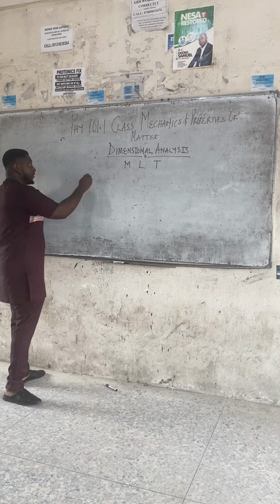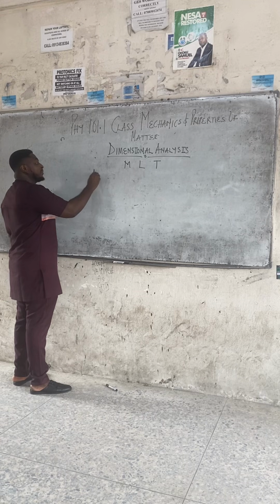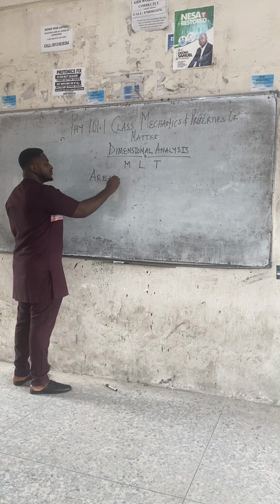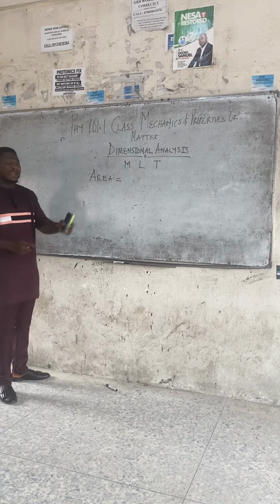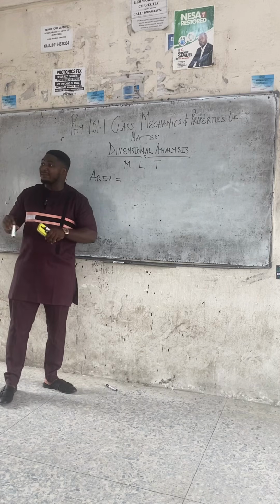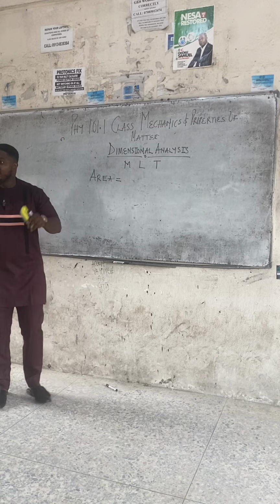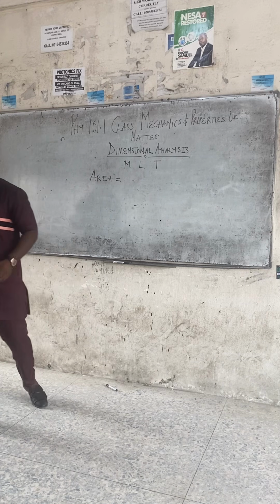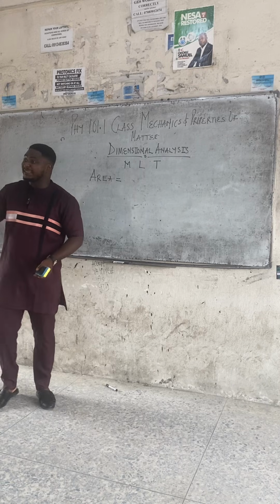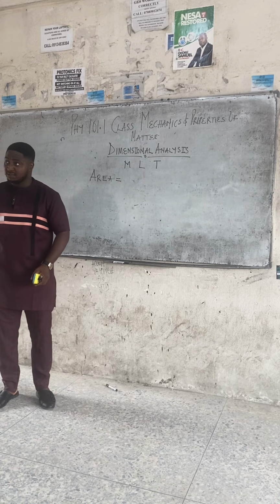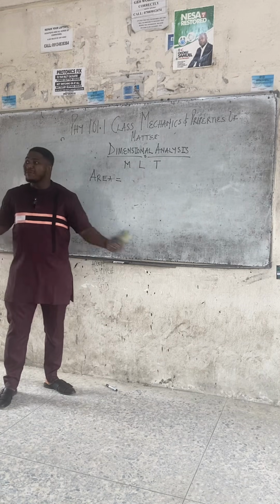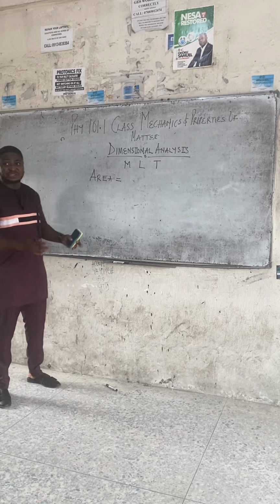You cannot solve the dimension of a quantity without knowing the what? Formula. For example, let's look at the first formula, area. If we are asked to find the dimension of area, you must first write down the formula of area. So dimensional analysis forces you to know formulas. And if you know formulas, you can solve any question in physics, right? Because every question in physics depends on one formula or the other. This is where most students' foundation problems start from.